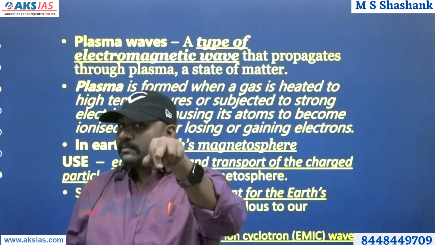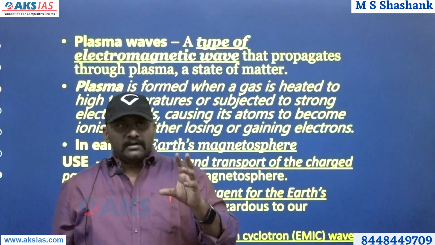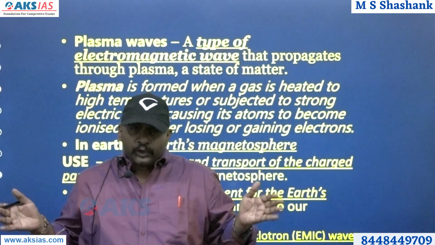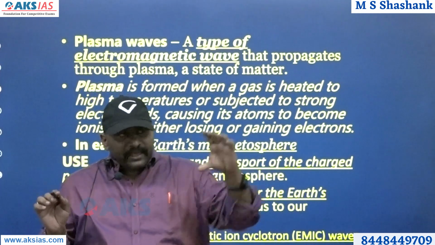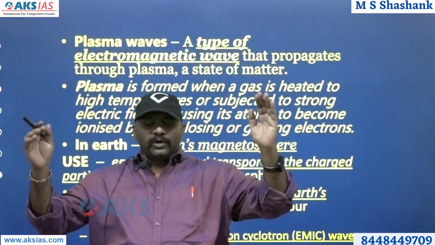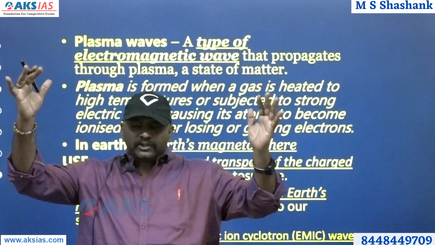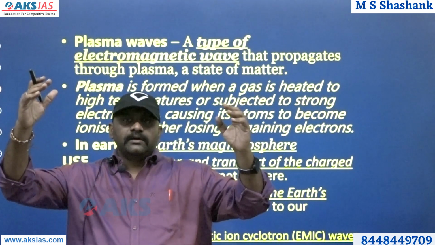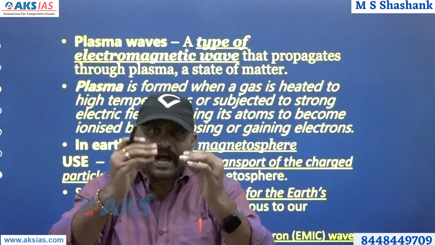So you need to know what is meant by plasma. Now how plasma is formed is, you take a gas, you heat it to a very high temperature, and then after taking it to a high temperature, you put electric fields on both sides. Once you put electric fields on both sides, the atoms which are there in that particular field will ionize.